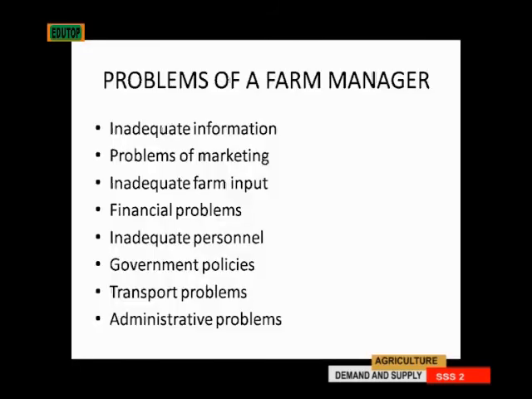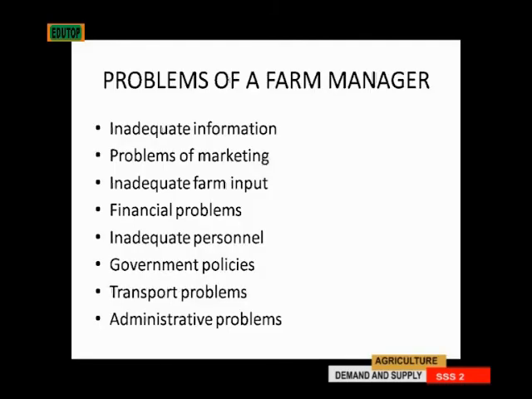Then transport problems. Most roads that lead to farms are very bad roads. So before the farmer moves his produce from the farm to the market, it may take days. The vehicles may get spoiled on the road. So the produce are deteriorating, they're spoiling. So that will be losses on his part, and eventually it will cause a problem to him.